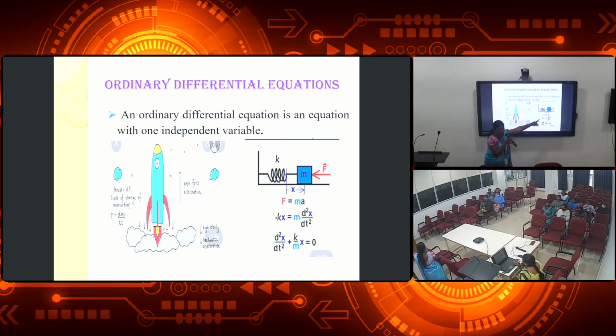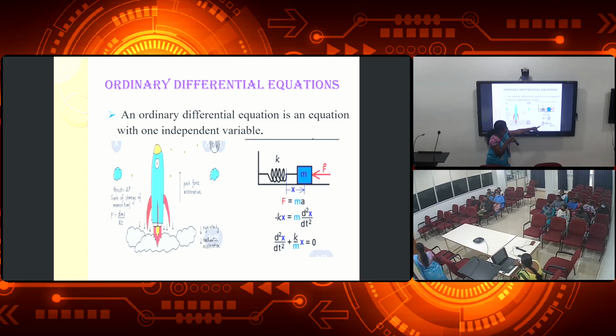Now what is F? Force. Force is equal to mass into acceleration. This force is equal to minus kx here, because k is the spring constant and it is based on x position. That is equal to m into acceleration, which is the second derivative, that is d square x by dt square.